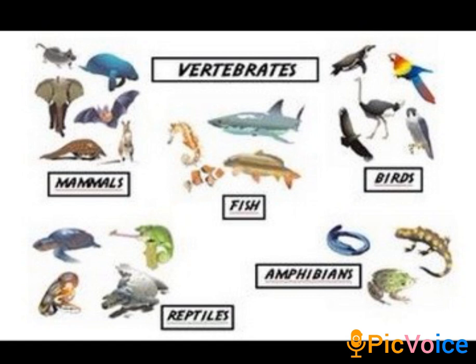The next one is the mammals. Mammals are the animals which give milk to their babies, which don't lay eggs, and which breathe with the help of their lungs, and the babies which they give birth to are fully formed. There are land mammals as well as marine mammals and flying mammals.